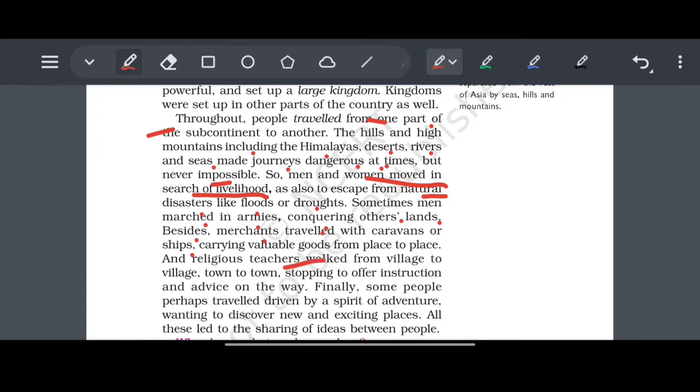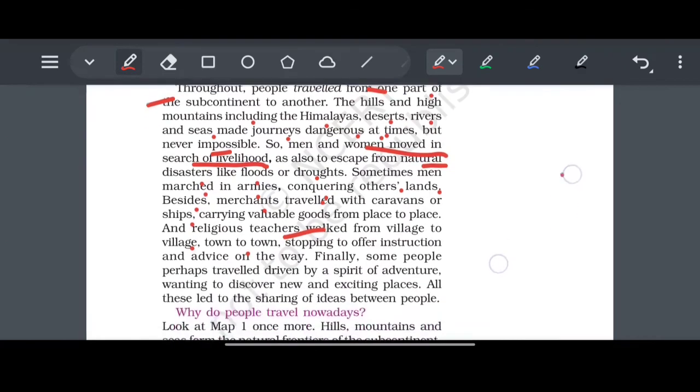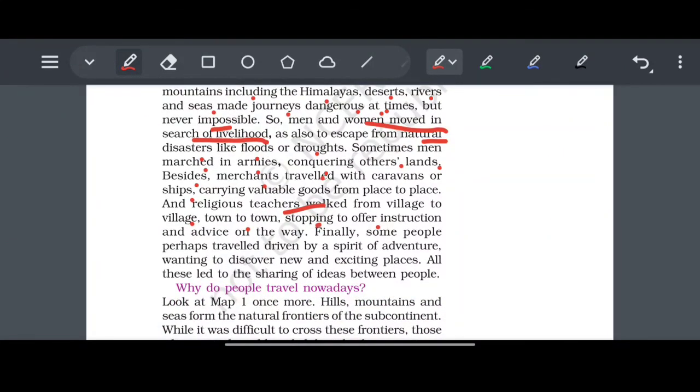And religious teachers work from the village to village, town to town, stopping to offer instruction and advice on the way. Finally, some people perhaps travel